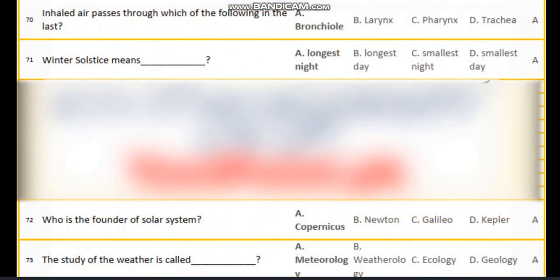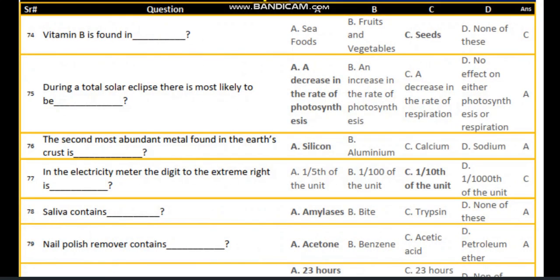Water. Next, inhaled air passes through which of the following in the last? Next, winter solstice means the longest night. Next, who is the founder of the solar system? Copernicus. The study of the weather is called meteorology. Next, vitamin B is found in seeds.